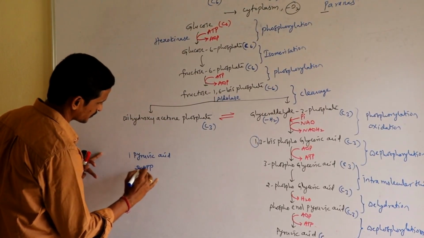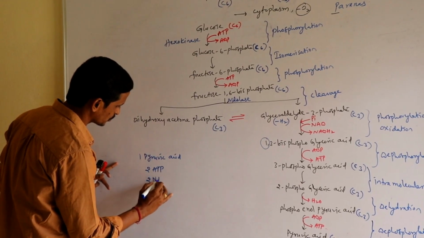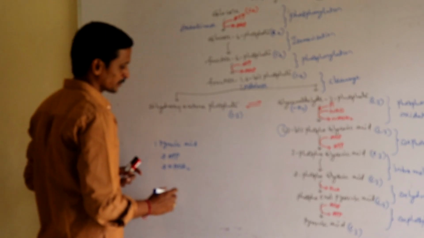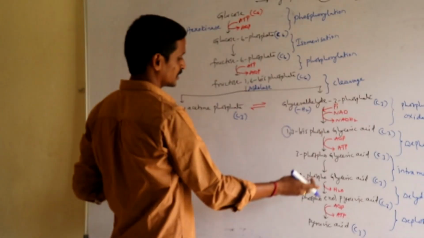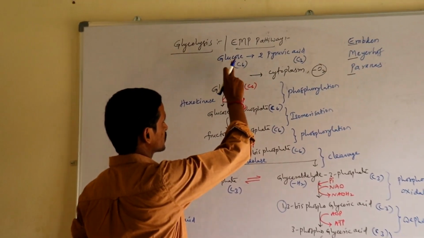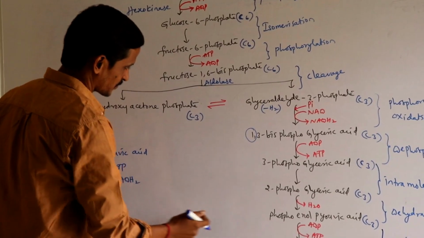Along with that, 2 NADH2 are also produced. But we should see the production of one more pyruvic acid, because I told you glucose is converted into 2 pyruvic acids, and there is no chance from here.